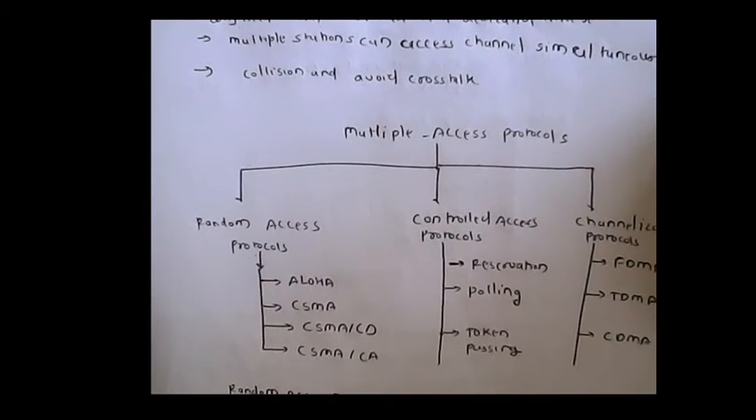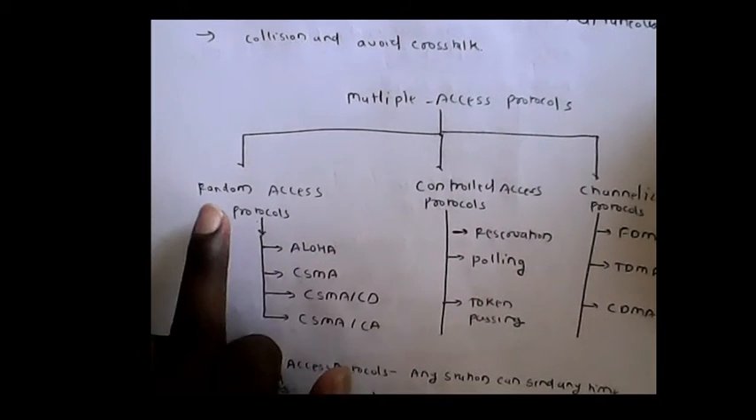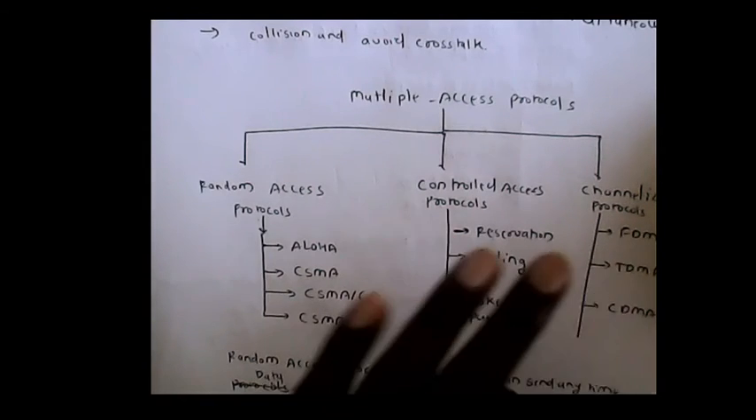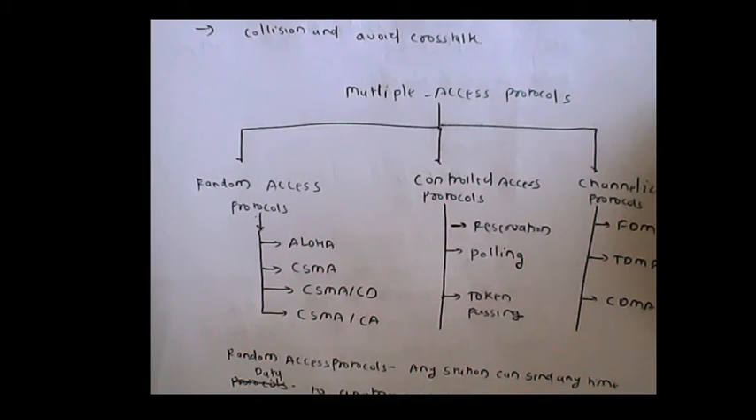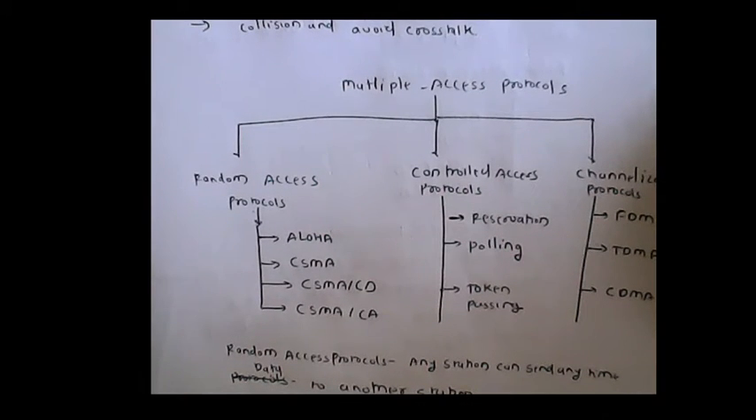Multiple access protocols are classified into three categories: random access protocols, control access protocols and channelization protocols. Random access protocols are again divided into four subcategories: Aloha, carrier sense multiple access, carrier sense multiple access collision detection, and carrier sense multiple access collision avoidance. These are the random access protocols.